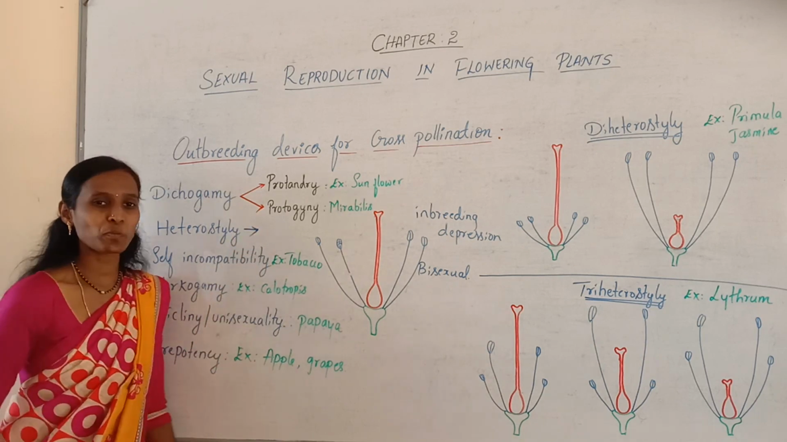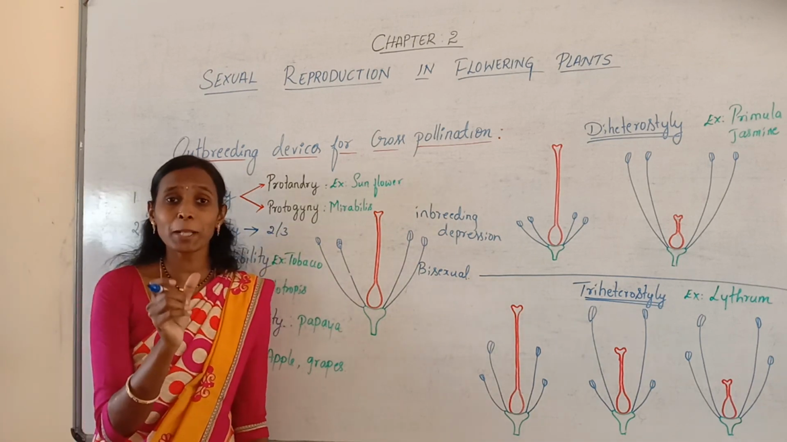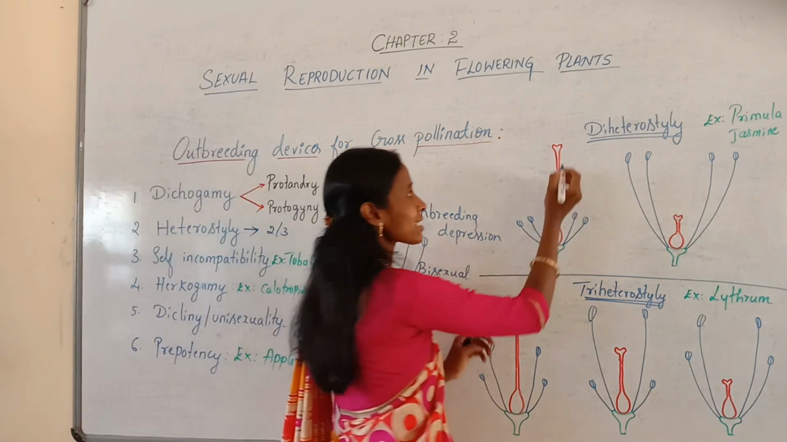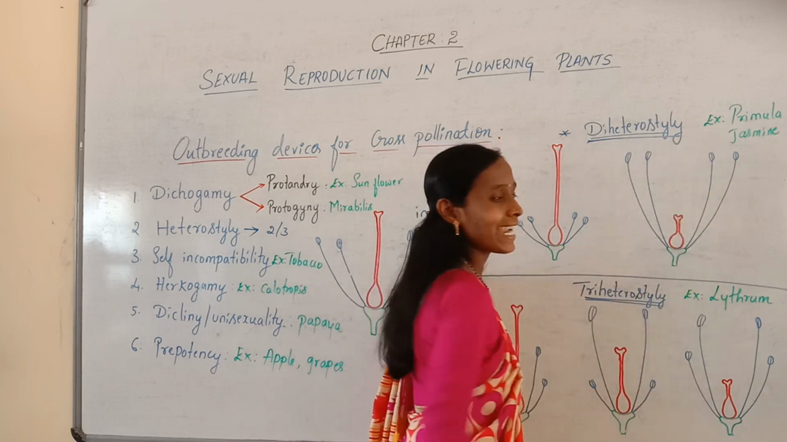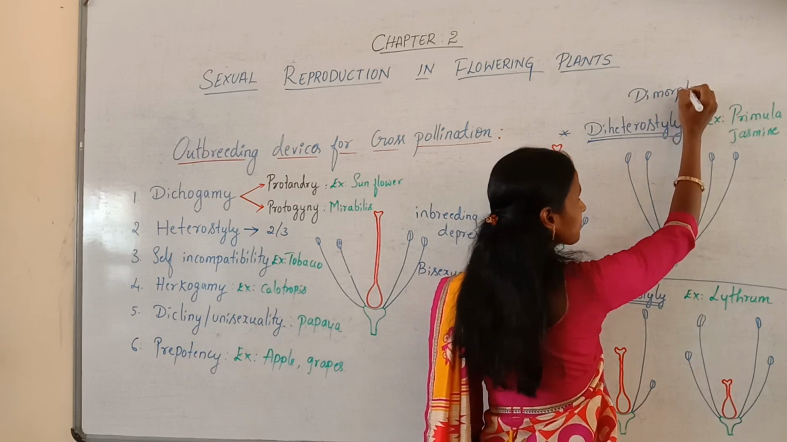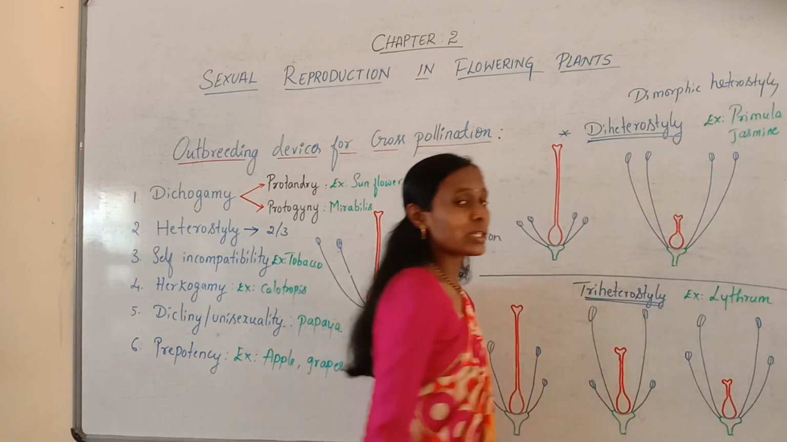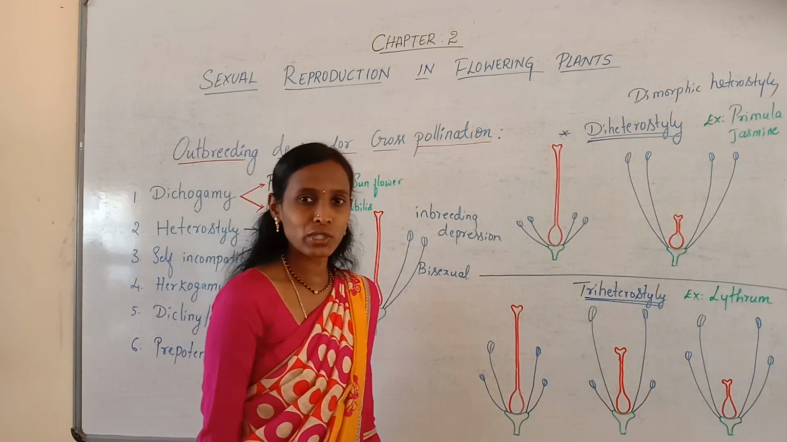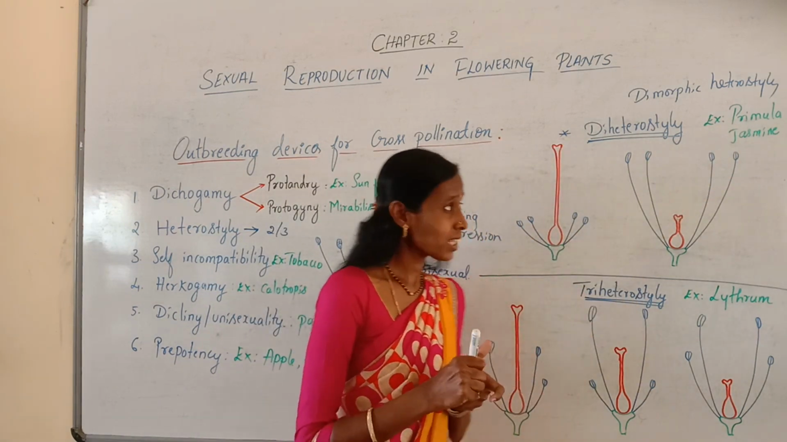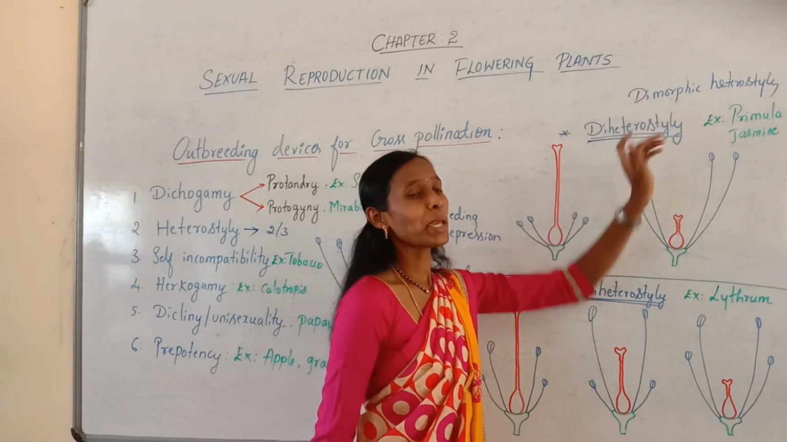Usually certain plant species produce 2 or 3 types of flowers. In a single plant, they can produce 2 or 3 types of flowers. Let us understand. In certain plant types, it is called diheterostyle, which can also be called a dimorphic heterostyle. So diheterostyle is nothing but dimorphic heterostyle. This condition can be seen in case of primula as well as jasmine. In primula and jasmine, the condition is called diheterostyle or dimorphic heterostyle.